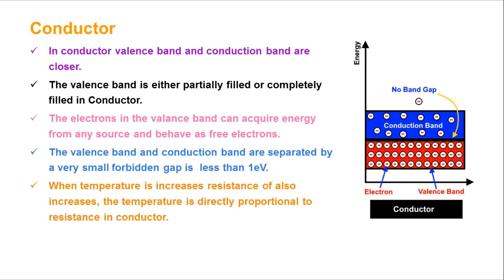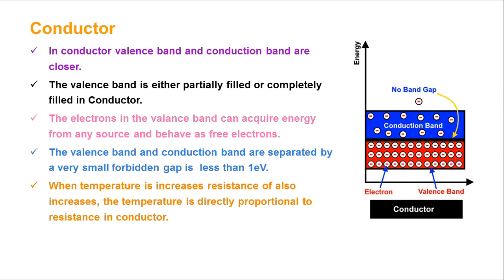This is the fifth point, a very important point. For example, I am taking a conductor. In that conductor, when the temperature increases, its resistance also increases. So temperature is directly proportional to resistance in a conductor.